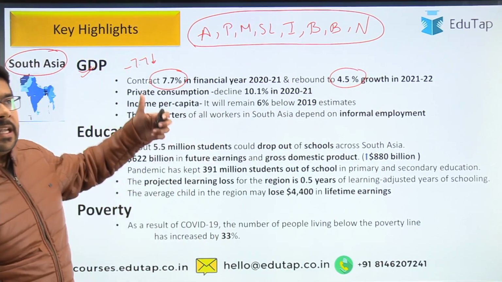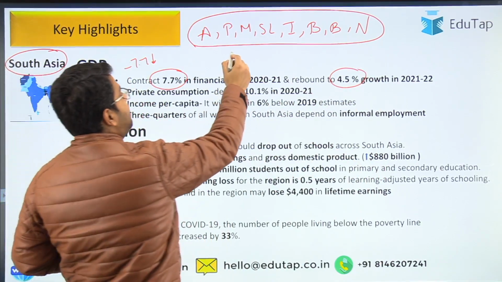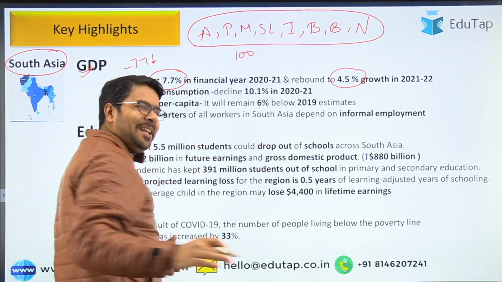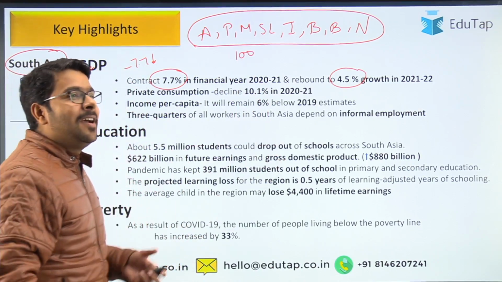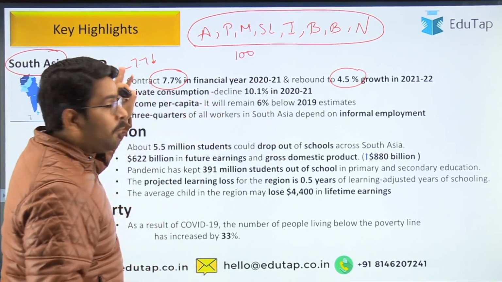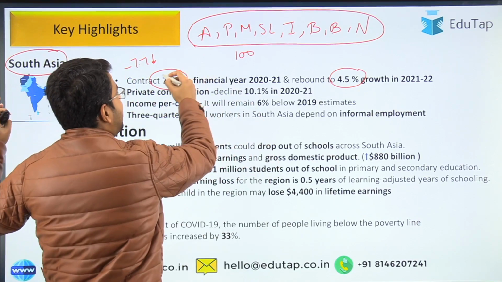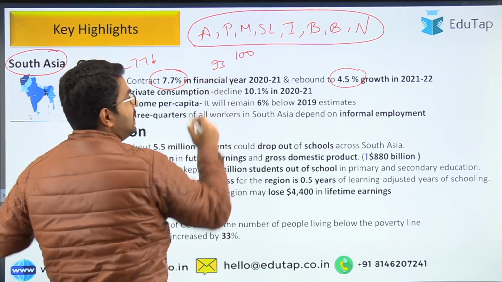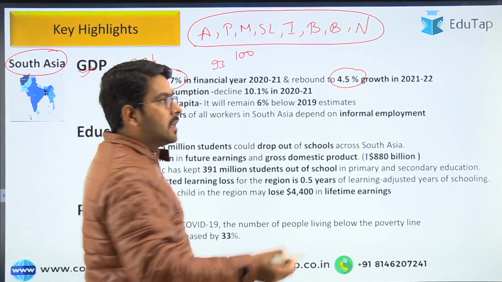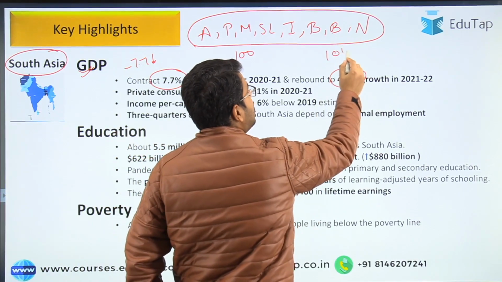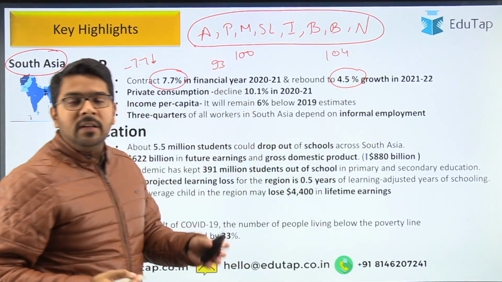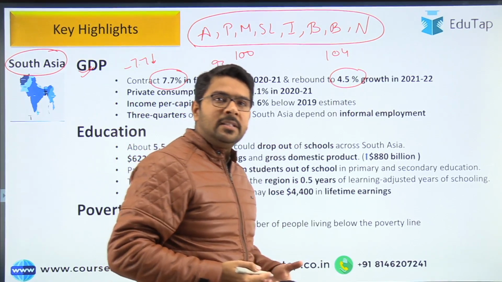So guys, for example, let us take, if the GDP was rupees 100, I am taking a very simple example, rupees 100. So for the current year, it is minus 7.7, that is something around 93. And for the next year, they are projecting it to increase to 104. So this is what the GDP projection means.